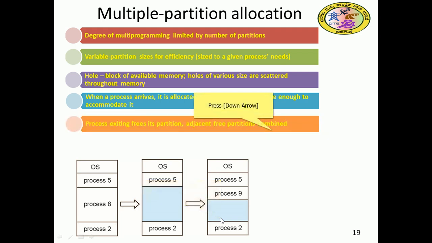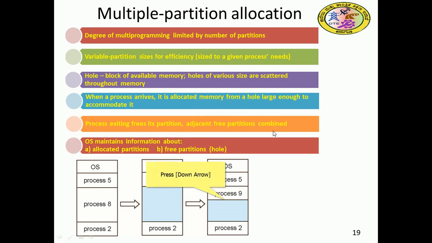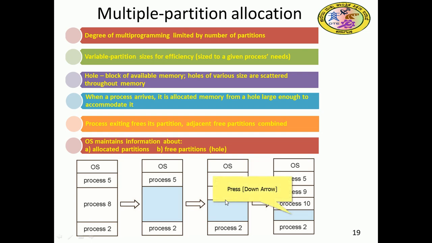When a process exits, it frees its partition, and adjacent free partitions are combined. The OS maintains information about allocated partitions and free partitions. Allocated ones are the occupied ones, process 5, process 8, process 2 in the example. Free partitions are the free spaces, and that is called a hole. Here process 10 came and got allocated.